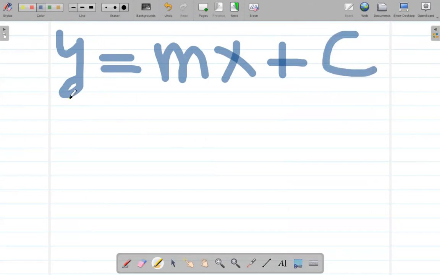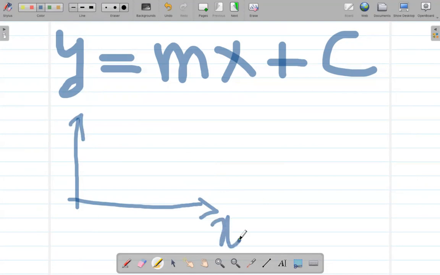So if we draw this in the xy plane, then what you can see is something like this.